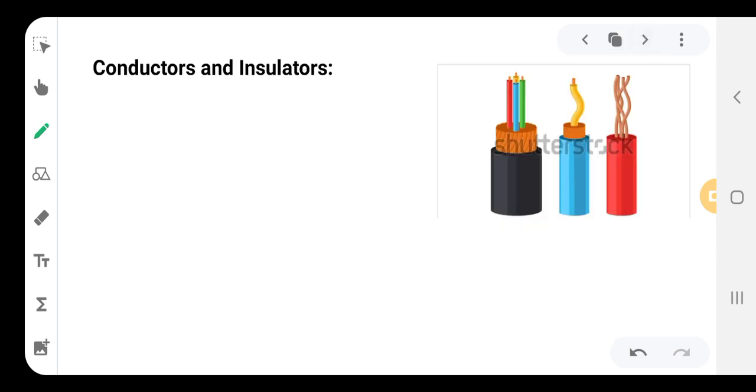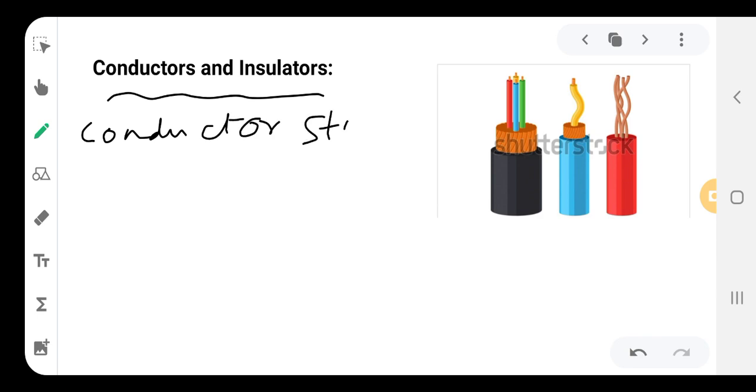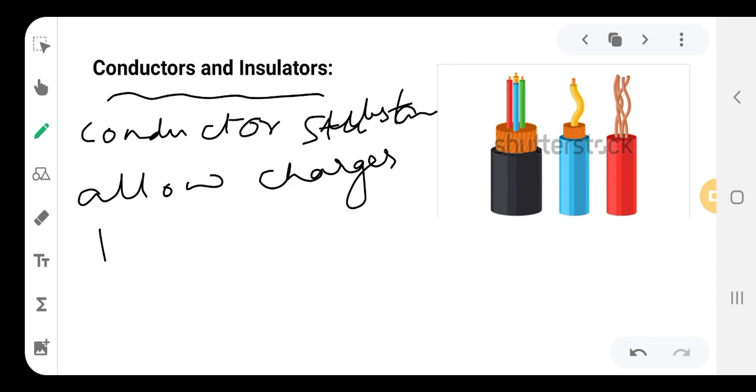So now let us go to the conductors and insulators. In your lower classes you have studied what are conductors and insulators. So conductors are nothing but the substances which allow charges to flow through them.